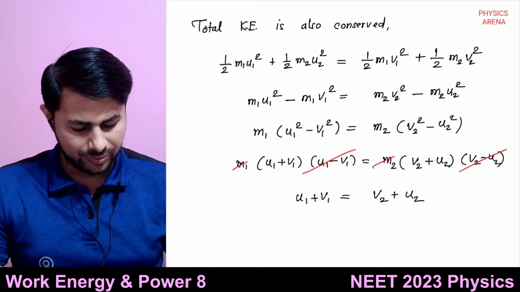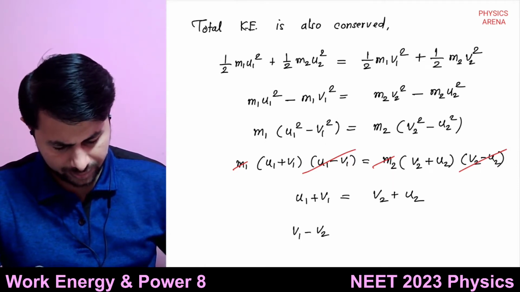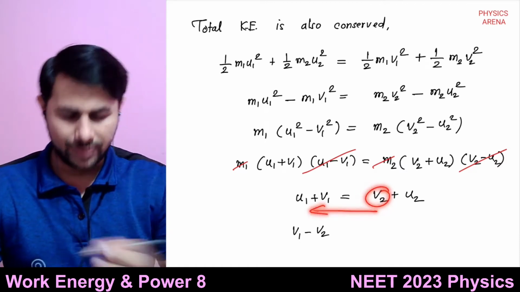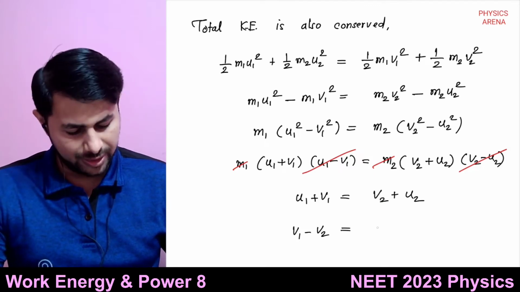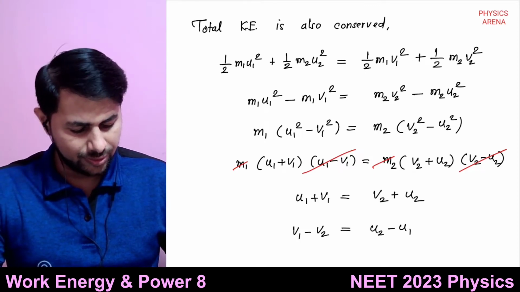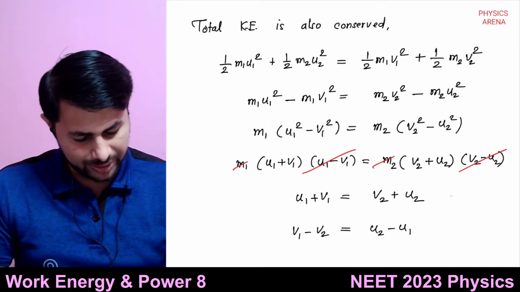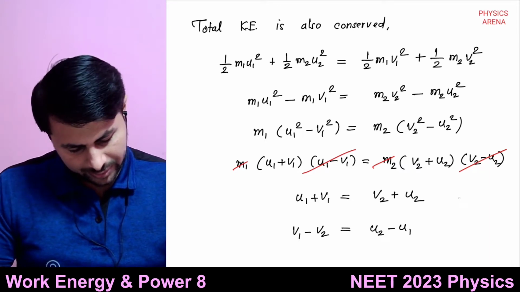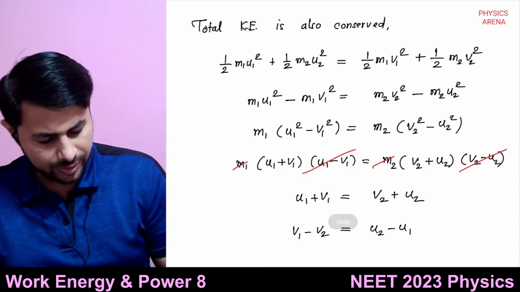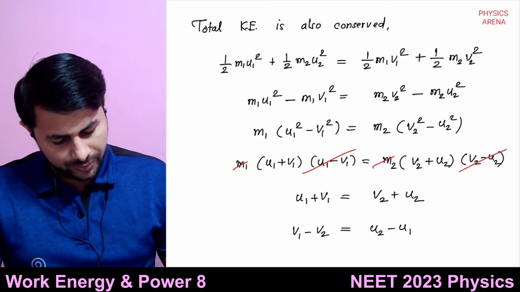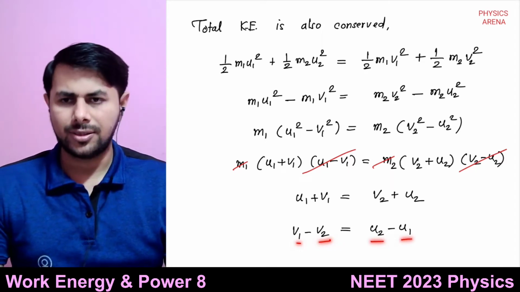And from this, what can we say? v1 minus v2: I will take this v2 towards the left and u1 towards the right. So v1 minus v2 is equal to u2 minus u1. I will mark this equation. So v1 minus v2 is equal to u2 minus u1.